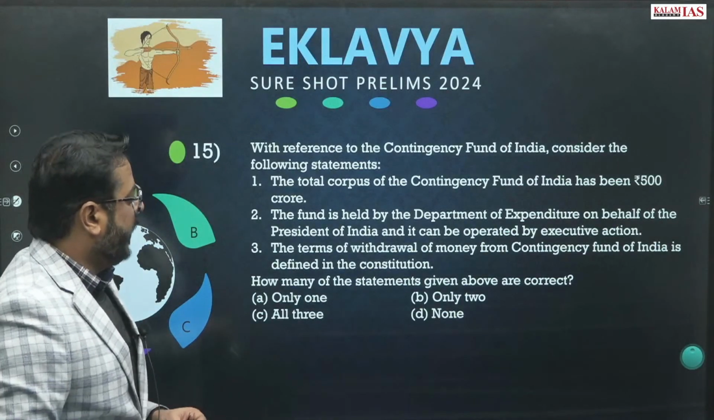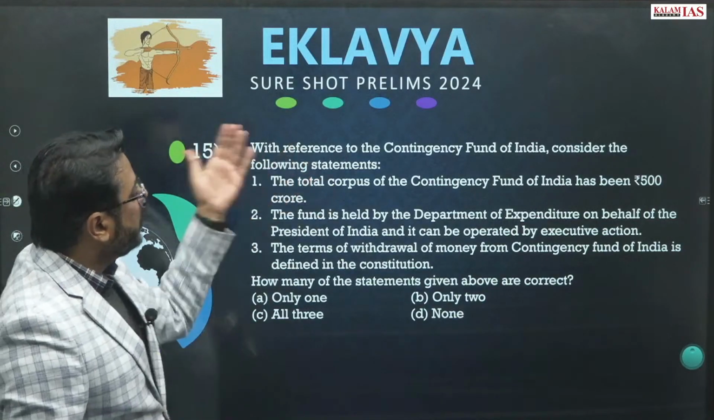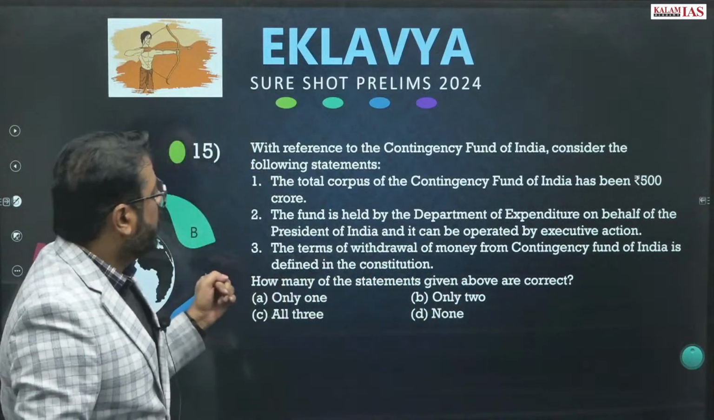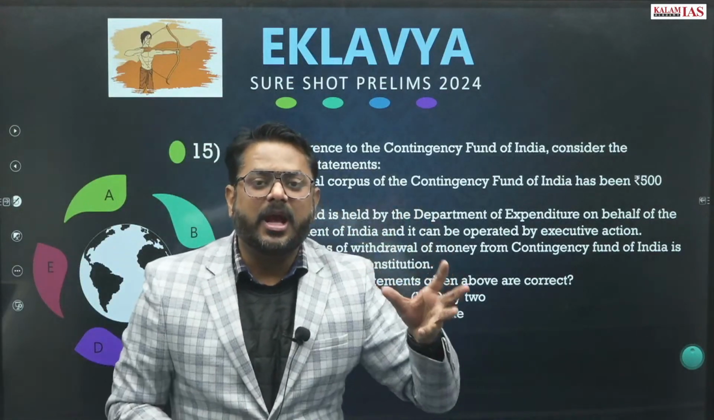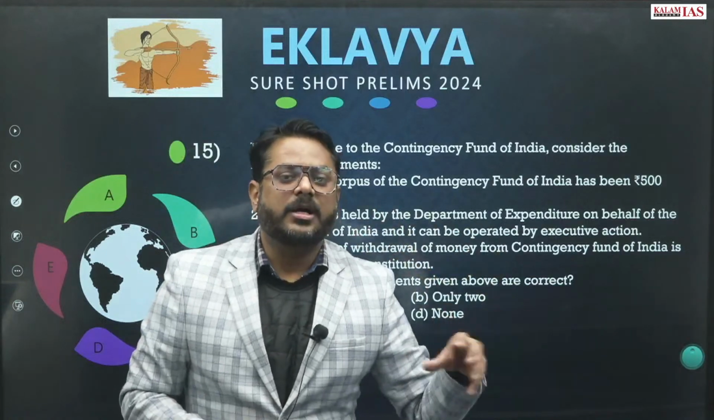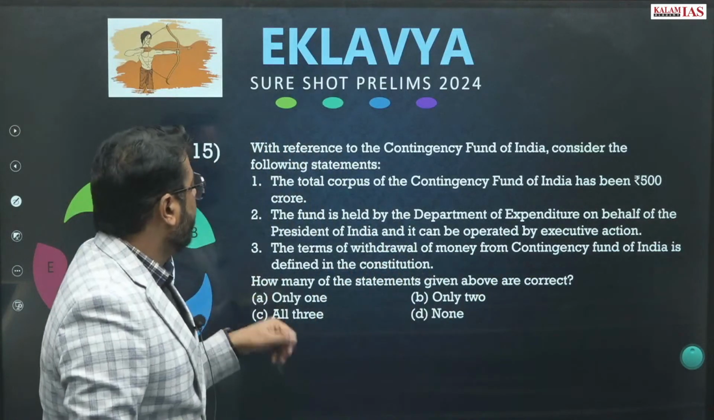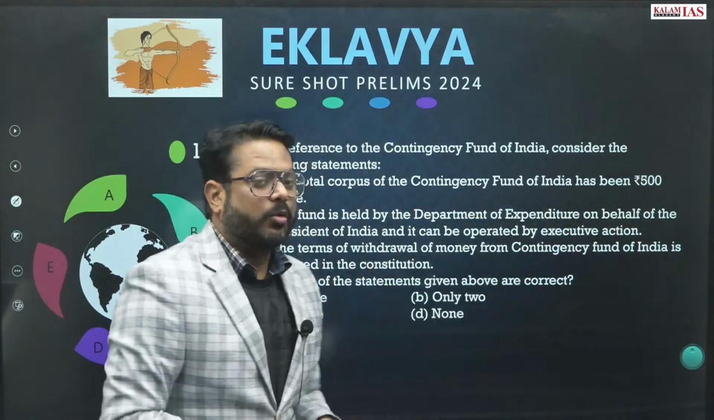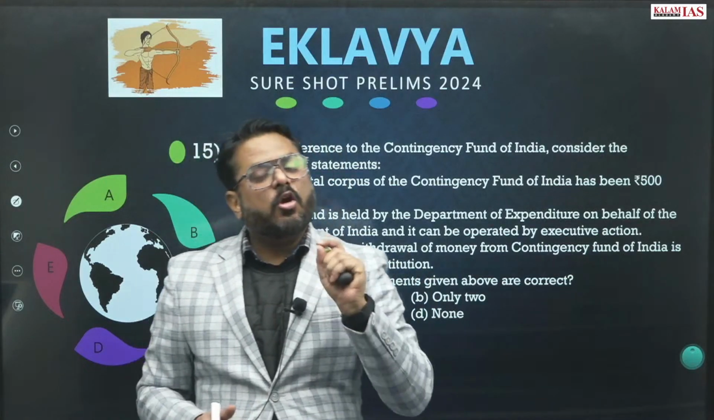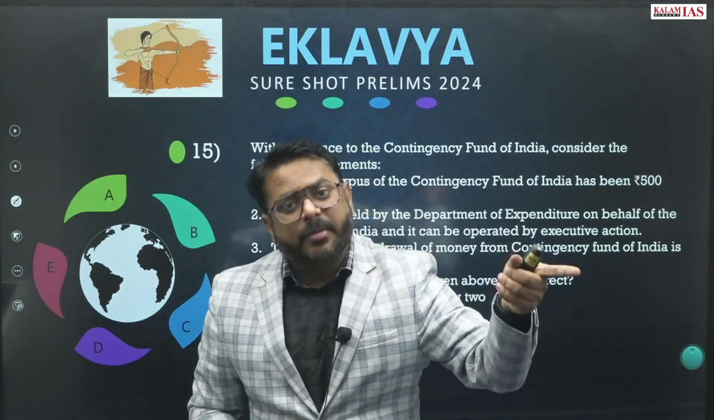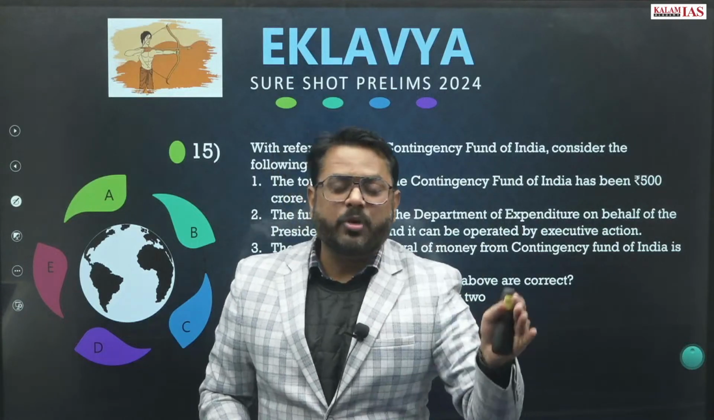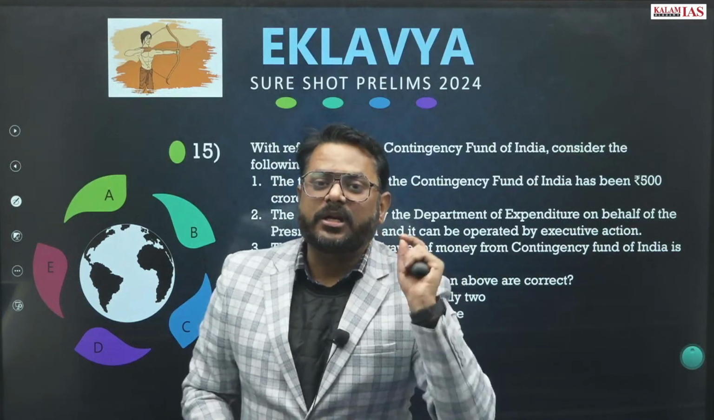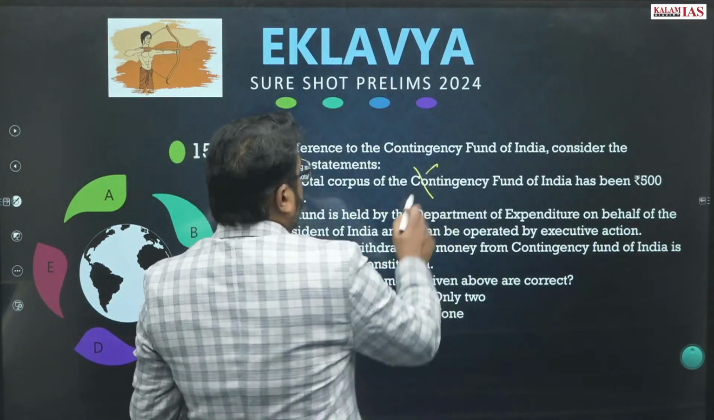Question number 15. With reference to the contingency fund of India, consider the following statements. You must have heard about the consolidated fund of India, contingency fund of India, public accounts of India. So questions will be asked from there. The total corpus of the contingency fund of India has been 500 crore. So actually the total corpus was earlier 500 crore, but in the finance bill 2021-2022 this has now been changed and it is now 30,000 crore. So this statement is wrong.